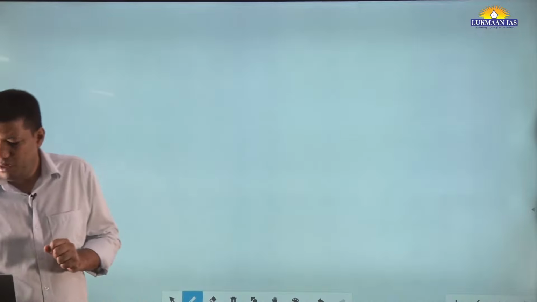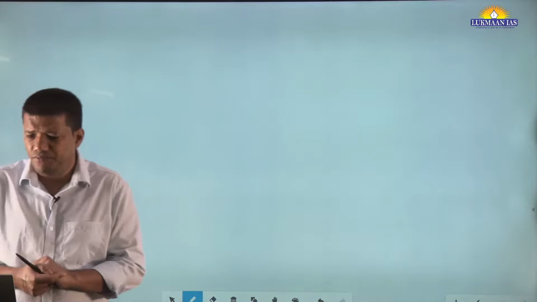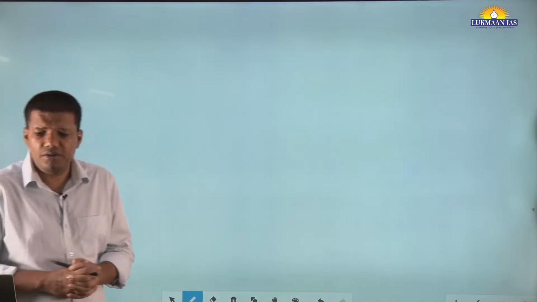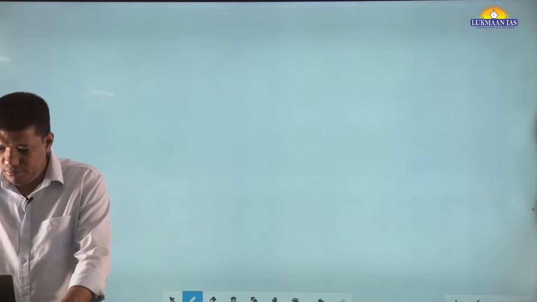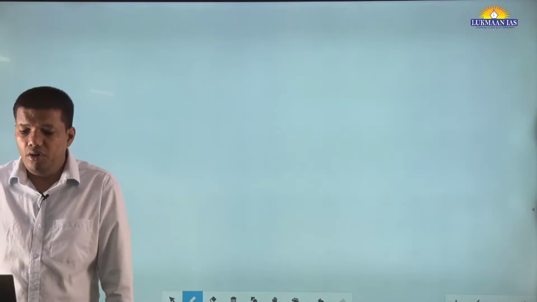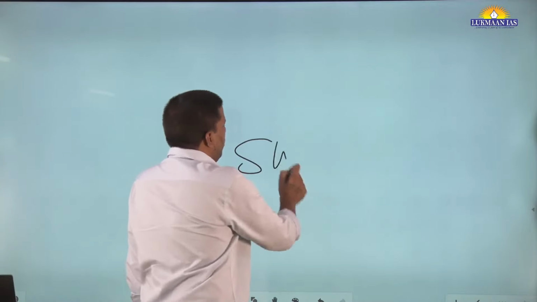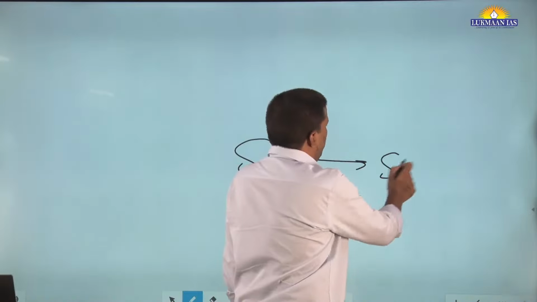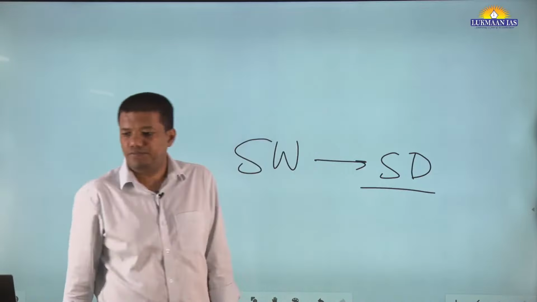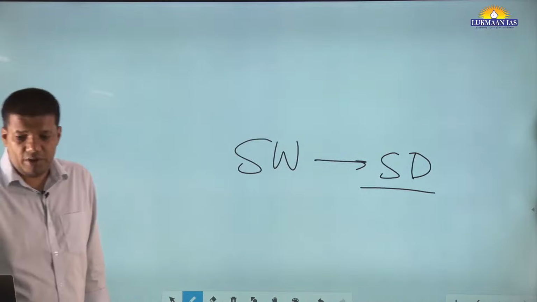Fine. Now we will say just the last line, and then we will end. Last line you can write down. Sustainable work is a major building block for sustainable development. Sustainable work leads to sustainable development. Fine. Sustainable work promotes human development.